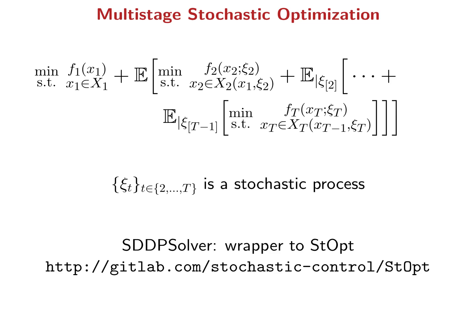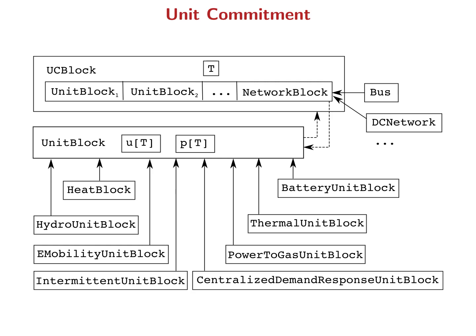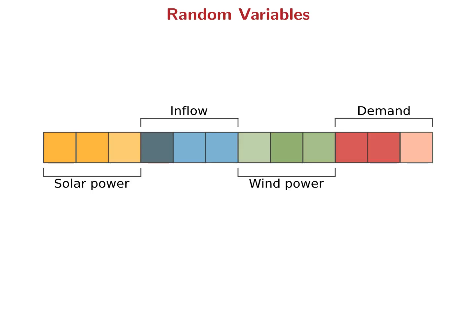The mid-term problem in the Plan4Res project is a multistage stochastic optimization problem, which presents a UC problem at each stage. A desirable feature is that the representation of uncertainty does not require any adaptations of the existing blocks, so that any implementation of a block that's part of the deterministic model can also be part of a stochastic model. A fundamental task in the solution process of this type of problem involves the simulation of random variables and updating the data of the UC block according to a given realization of the random variables.